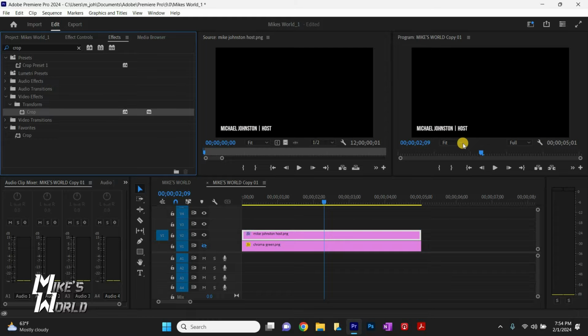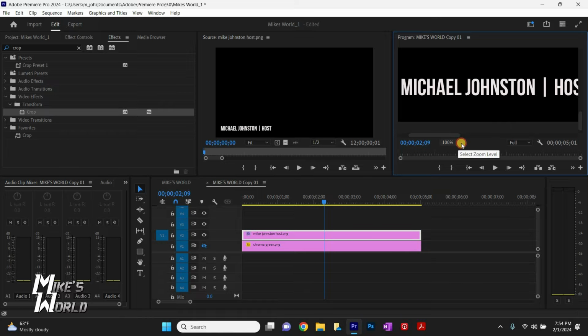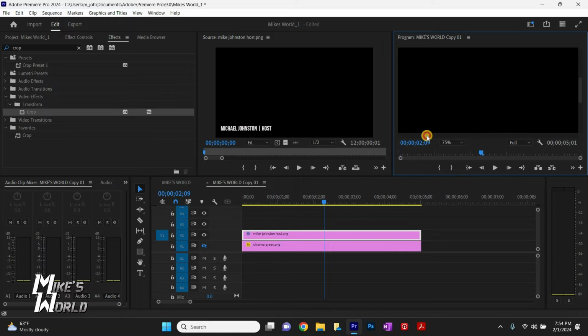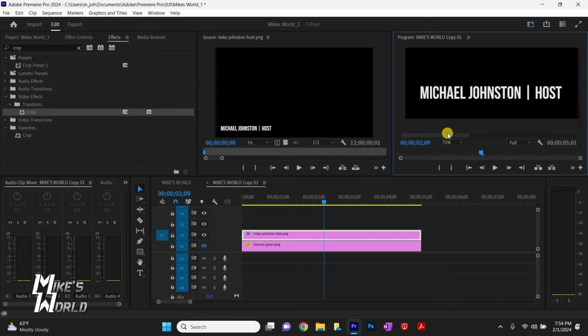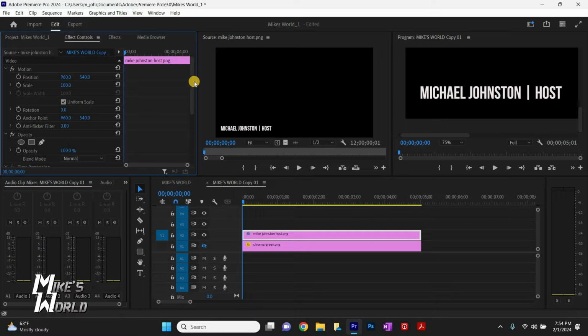And then what we're going to do is go here, under its fit right now. We're going to hit 100%, and we're going to just kind of zoom in here on the program window. We'll go to 75. And this is going to make it easier when you're fine-tuning the motion. So we have it right there. That's what we want to edit, and we want to animate that. And so the way I'm going to do that is I'm going to go in here to the edit controls. I'm going to select the layer I want to edit, and then go to the beginning, go to edit controls. And what I'm going to be doing is scroll down, and I'm going to be manipulating the crop effect.